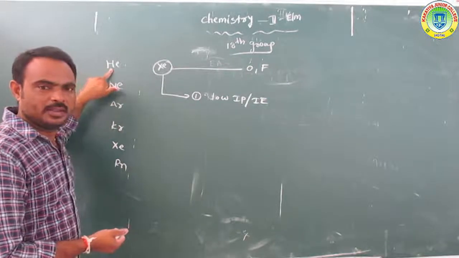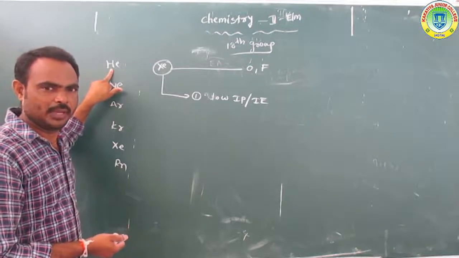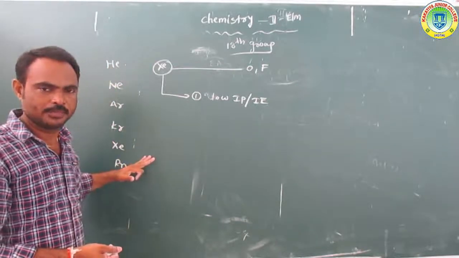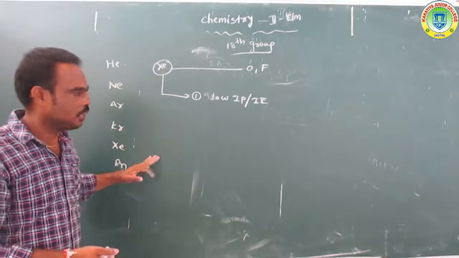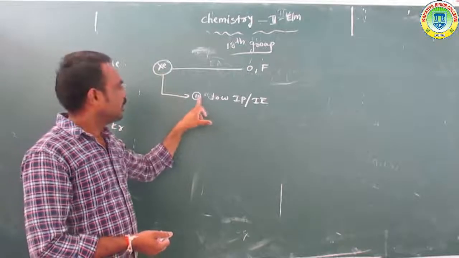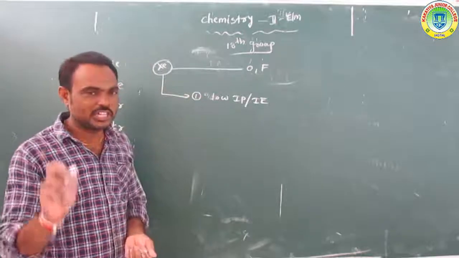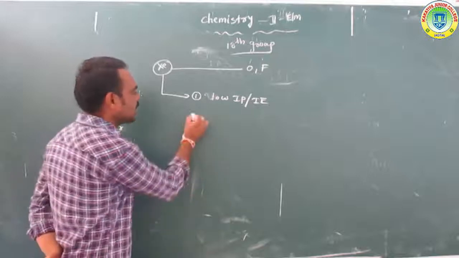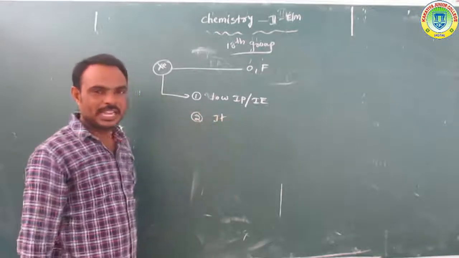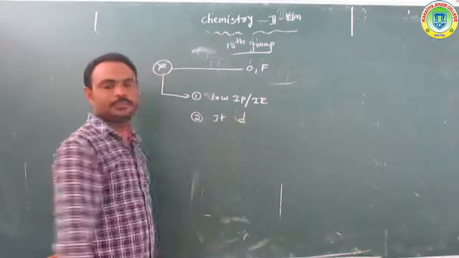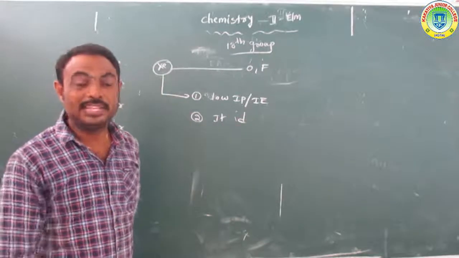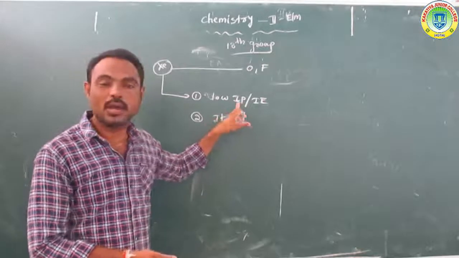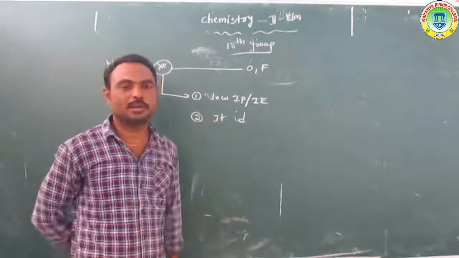Overall, helium has a very high ionization enthalpy, and from helium the ionization enthalpy values decrease. So the first point: xenon contains low ionization enthalpy value, and second, it contains vacant d orbitals. Having d orbitals is one reason, and at the same time low ionization potential is a reason we state here.